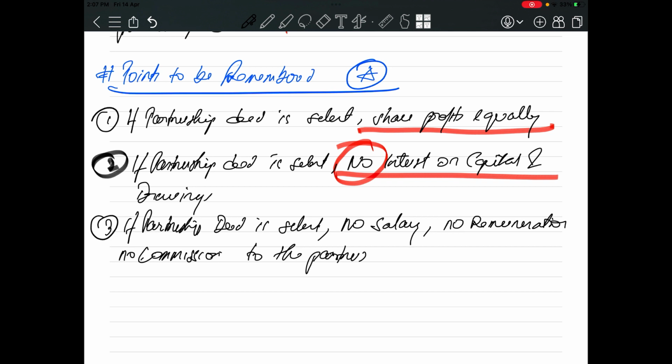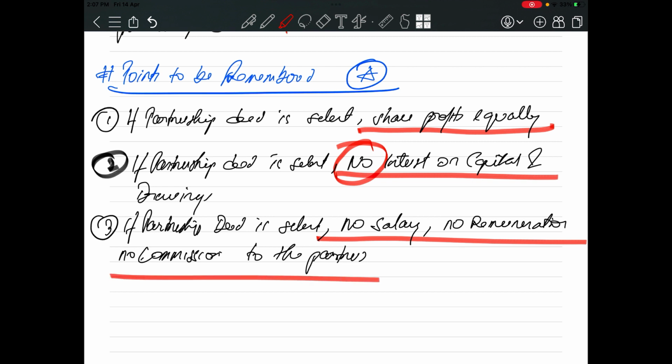Again, in the partnership deed which we have seen, nothing was mentioned with regard to salary, remuneration or commission to our partners. If nothing is mentioned, it means the partnership deed is silent. So no salary, commission or remuneration will be given to the partners.